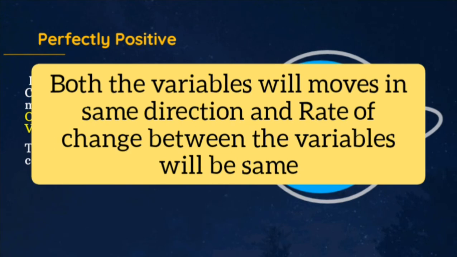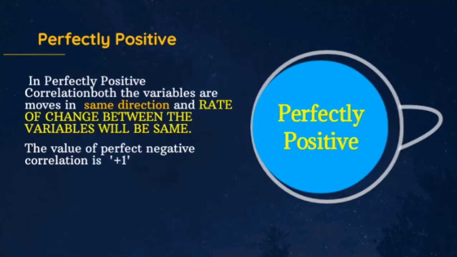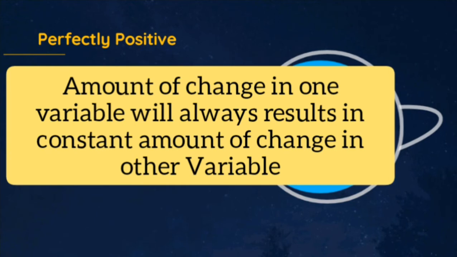But here the rate of change between the variables will be the same. It means the amount of change in one variable will always result in a constant amount of change in the other variable. Here the rate of change will always be equal, always constant.